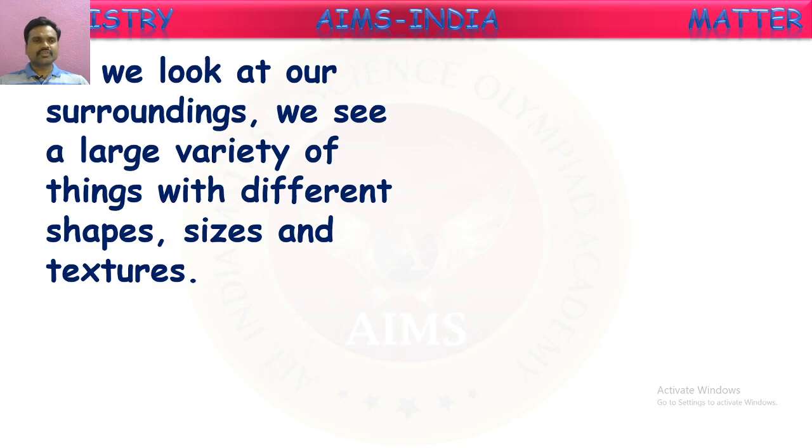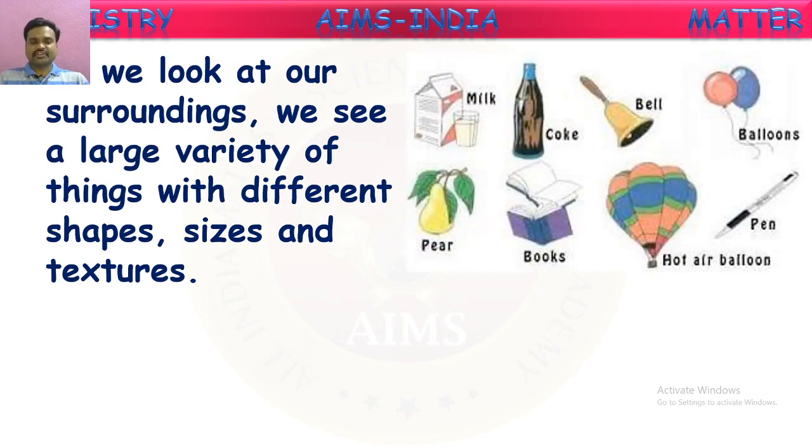As we look at our surroundings, we see a large variety of things with different shapes, sizes, and textures. See here, some examples of matter are given: milk, coke with bottle, bell, balloons, fruits, books, pens. These all come under matter. How do we say these all come under matter? If you see here, I am telling this pen is matter. Can we agree with that?